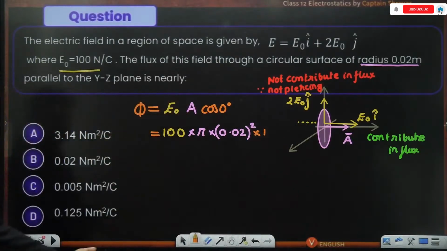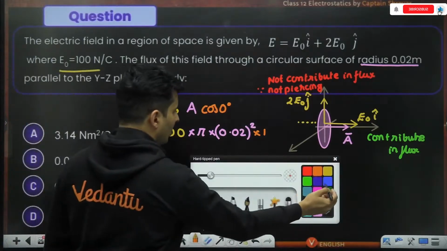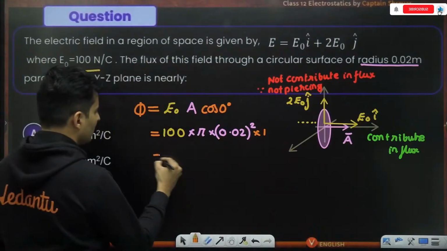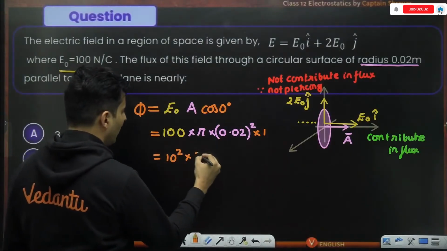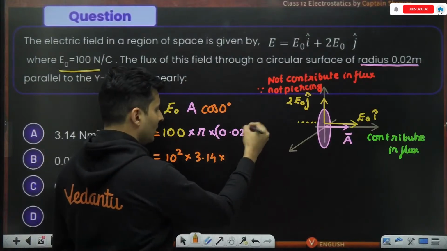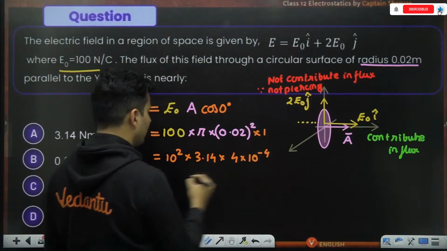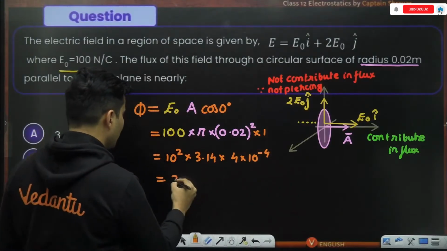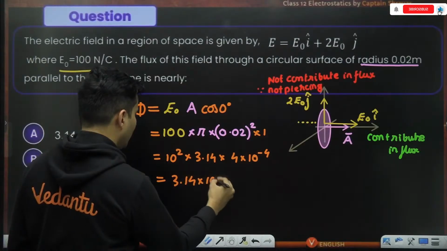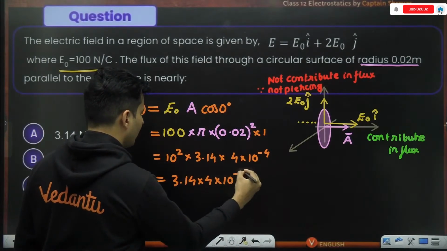So yes, that's it. We have over here all the numbers. You can see automatically we can get the answer. So this will be nothing but 10 to the power 2. Pi is nothing but 3.14. 0.02 square. So 2 square is basically 4. This will be 10 to the power minus 4. Is that right? So this will be 3.14 multiplied by 10 to the power 2 multiplied by 4 multiplied by 10 to the power minus 4.